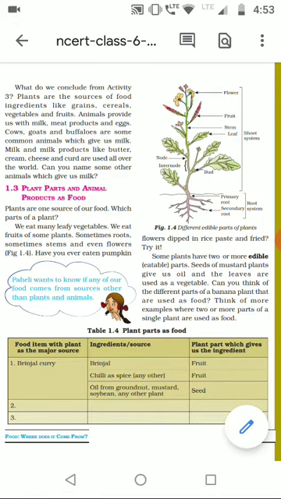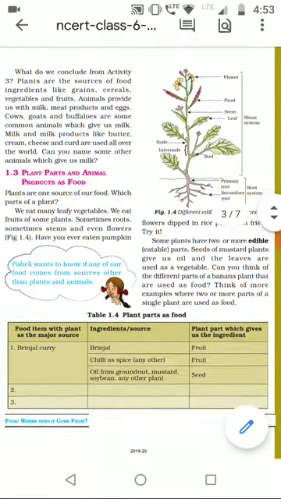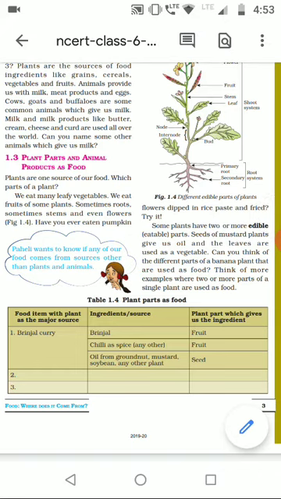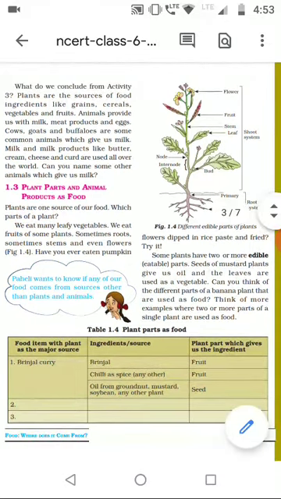From the goat, cow and buffaloes we get milk. This milk can be used to make further products like butter, cream, cheese and curd, and all these are used as food, or as ingredients in making some food items. So these are the different sources of food, plants and animals.